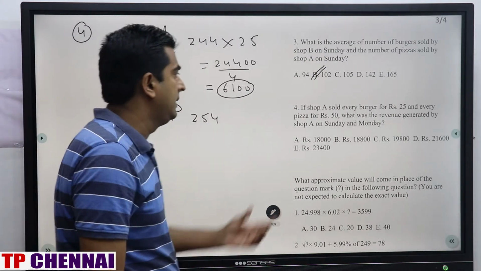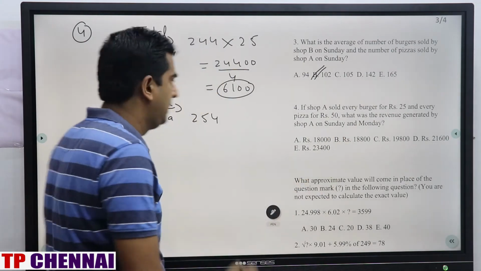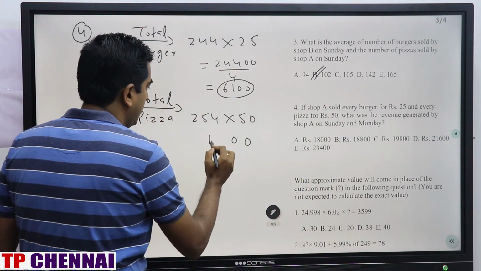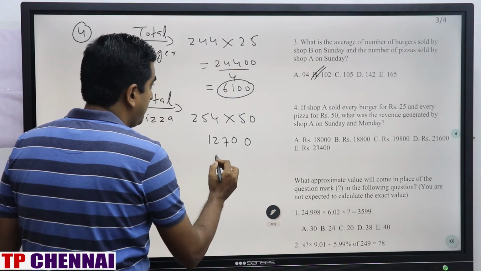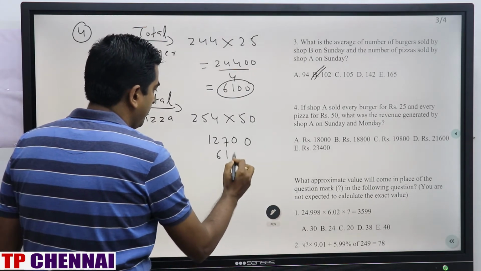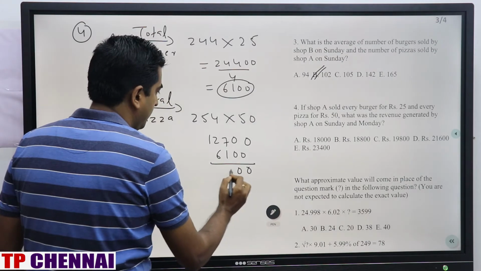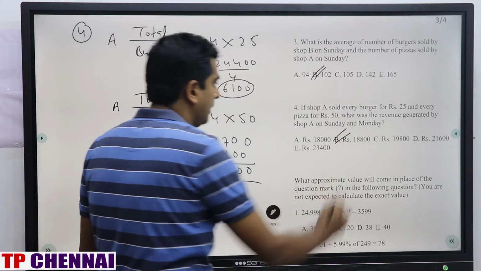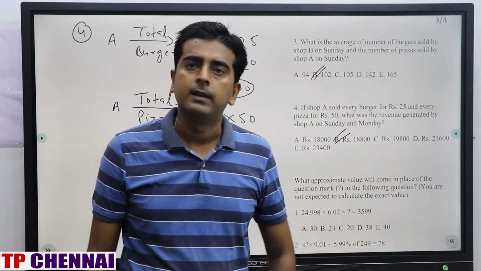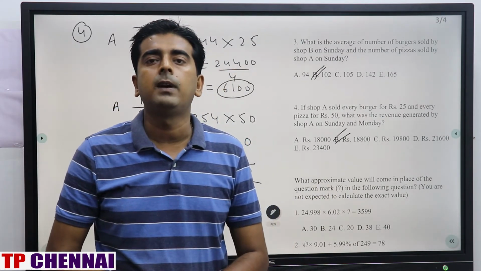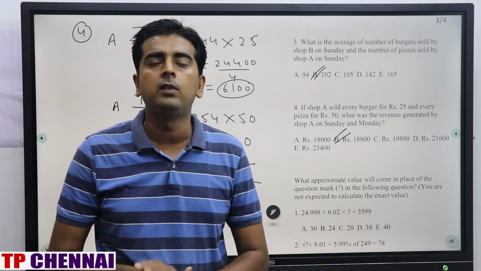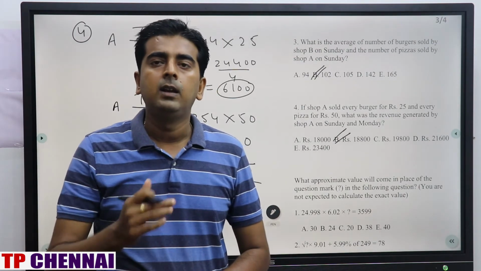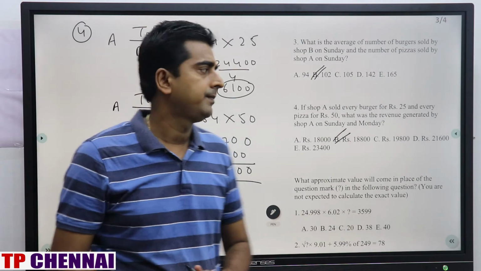And each pizza he is selling for rupees 50. So total will be 254 into 50. 12,700 plus 6,100. What is the answer? 18,800. Fourth option. Clear? So this was a question which they asked last year. You can easily solve this type of question. The only thing is, reading is the main thing. Now we will see approximation questions.